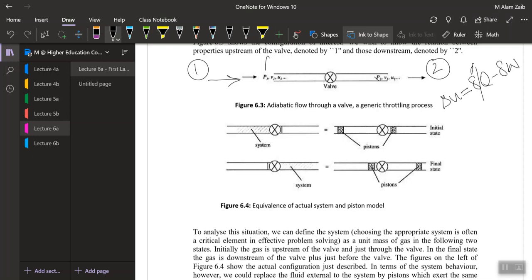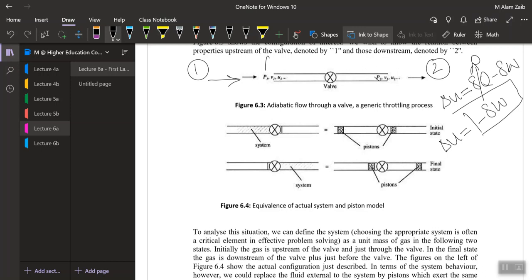So as the process is adiabatic, that would be somewhere here. So the change in internal energy would be equal to minus W. Now let's see what kind of work it would be. That would be equal to the flow work.